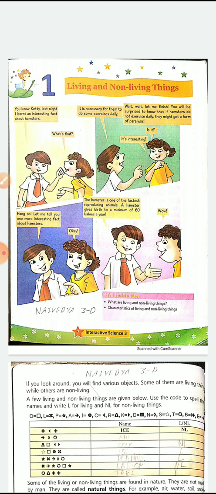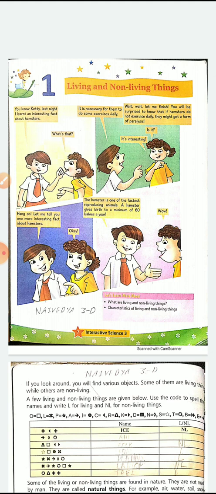Yesterday we were studying the topic living and non-living things. You remember I told you that in this world, everything is divided into two parts only: living things and non-living things. Now, non-living things can be man-made and natural also. Like the chair is a man-made thing, so it is a man-made non-living thing.